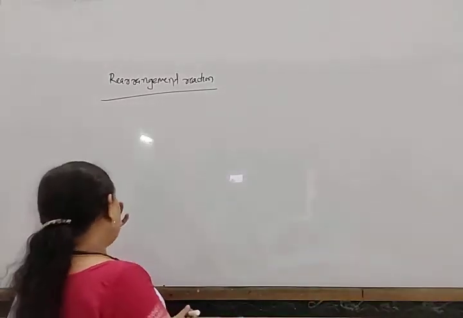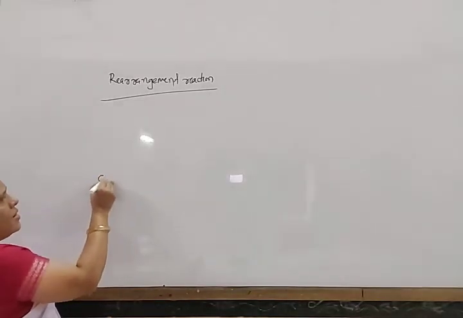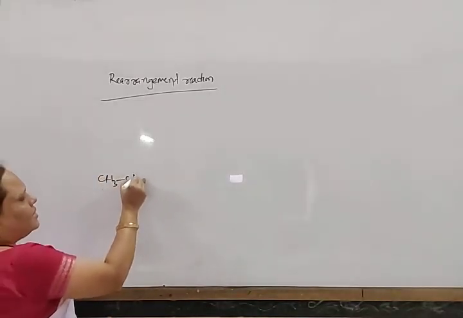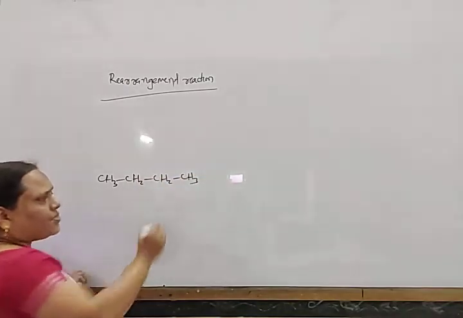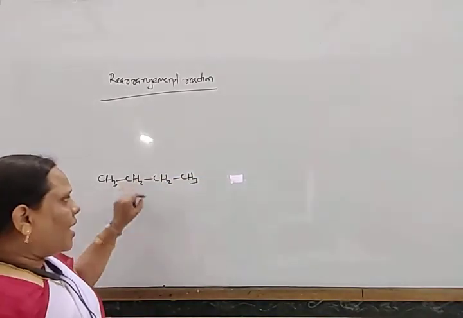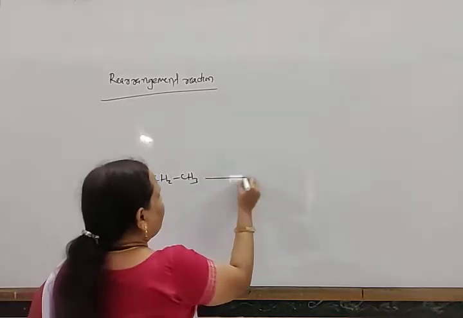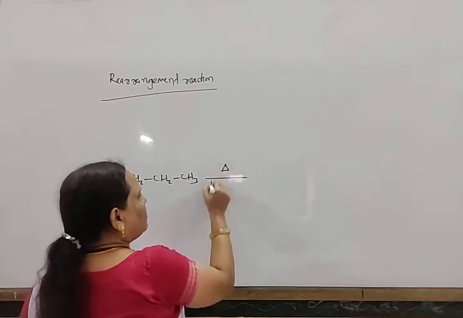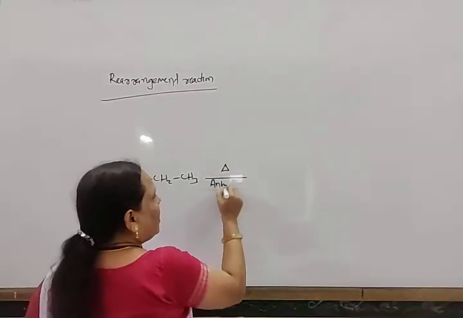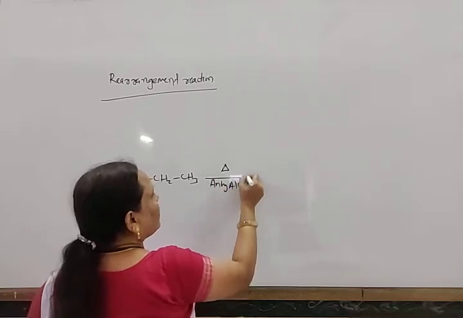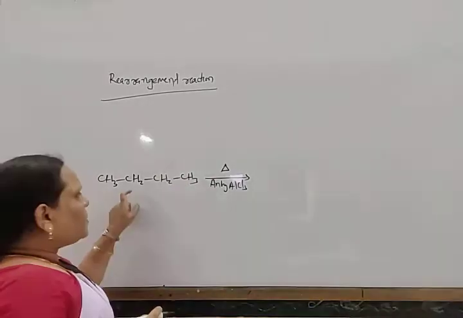reaction. Look here. Suppose there is one given CH3, CH2, CH2, CH3. This is butane, a hydrocarbon containing more number of carbon atoms. And when this is heated in presence of anhydrous aluminum chloride, one methyl group is shifted towards here.